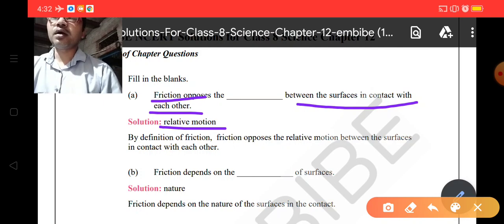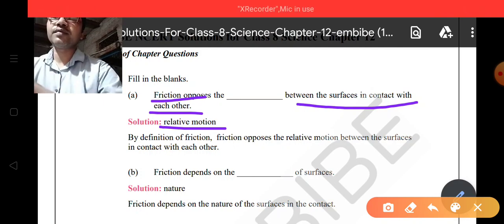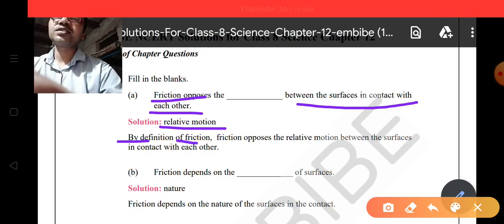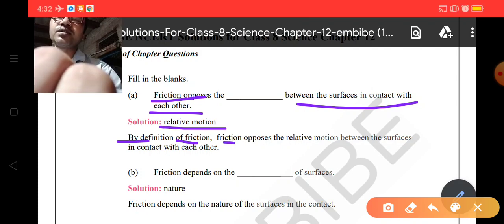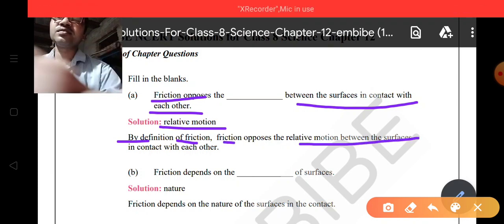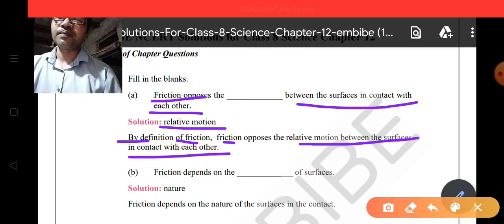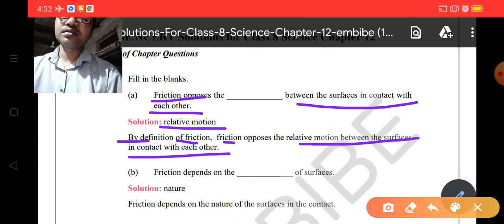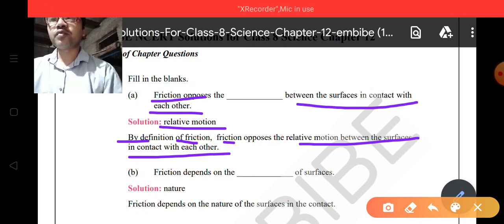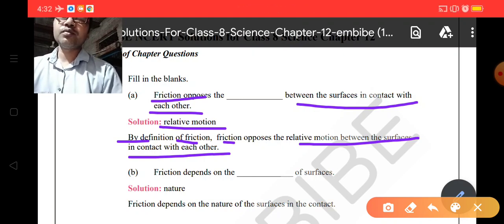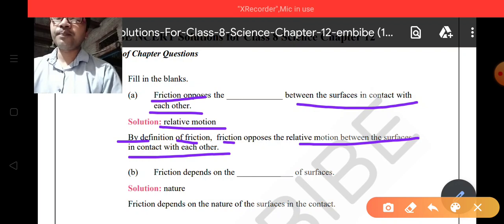The explanation of this question is given here. By definition of friction, friction opposes the relative motion between the surfaces in contact with each other. So friction is a natural force which always tries to oppose the motion, or you can say the relative motion between two surfaces.